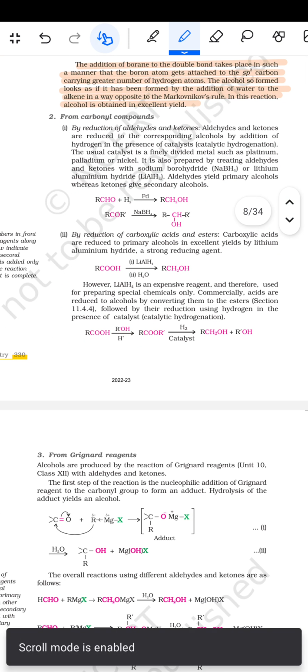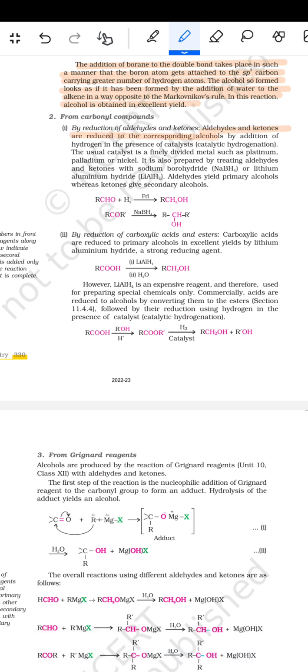फिर आता है from the carbonyl compounds by the reduction of the aldehydes and the ketones. Aldehydes and ketones are reduced to the corresponding alcohols by the addition of hydrogen in the presence of a catalyst, catalytic hydrogenation. The usual catalyst is a finely divided metal such as platinum, palladium or nickel. It is also prepared by treating aldehydes and ketones with sodium borohydride NaBH4 or lithium aluminum hydride LiAlH4. Aldehydes yield primary alcohol whereas ketones give the secondary alcohol.